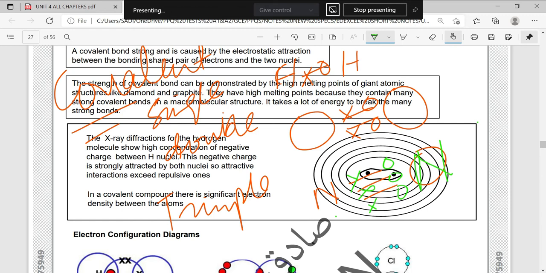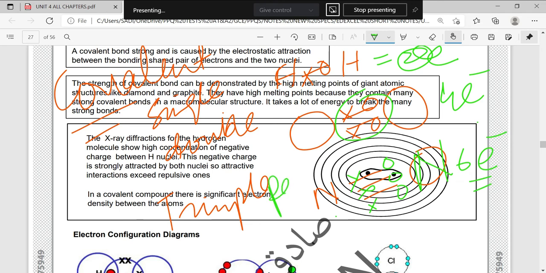In a single covalent bond, one pair of electrons is being shared between the two combining atoms, the non-metal atoms. In the double covalent bond, two pairs of electrons are shared. One pair is a total of 2 electrons, 2e. Two pairs of electrons are 4 electrons, and three pairs of electrons are 6 electrons. Keep that in your mind. Sometimes they ask about pairs, here 3 pairs, here 2 pairs, and sometimes they ask about the total number of electrons involved in it. Are we clear with that?